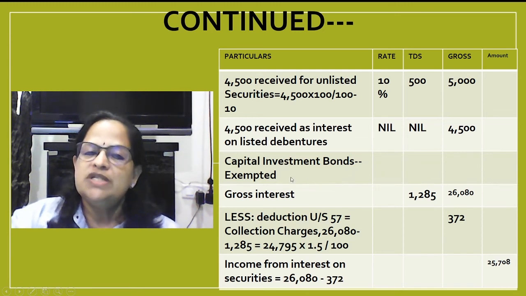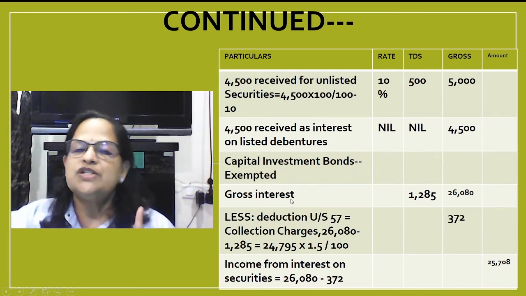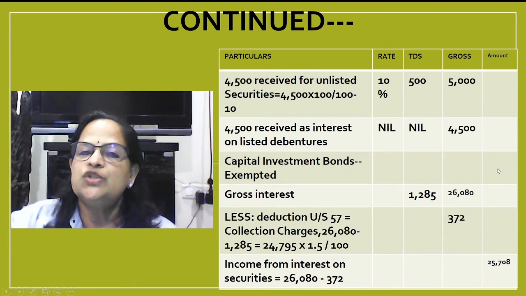Capital investment bonds are exempted, so the loan interest also we will not allow. So gross interest you will get 36,080.